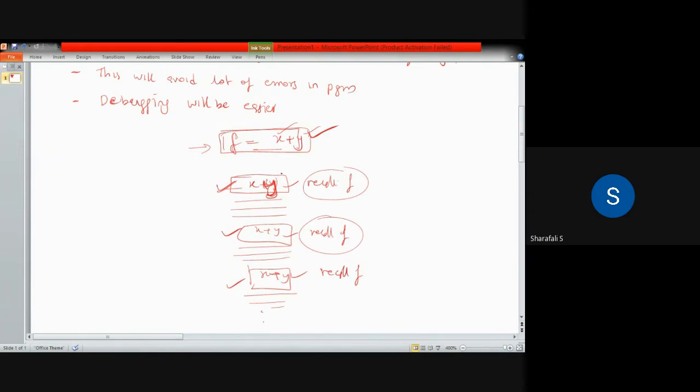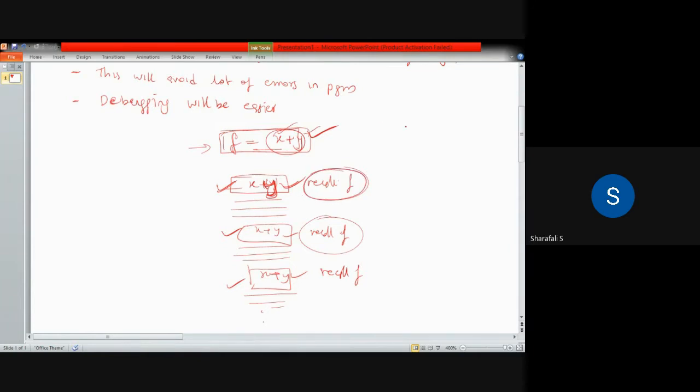I'm not talking about the case we are dealing with now, but in some cases we will have a very large number of instructions. Here I am talking only about x plus y, the simplest one. But if you have a set of instructions that has to be executed and you write them in the program, there is a chance of mistakes while typing those lines. That kind of error can be rectified if you recall the function.